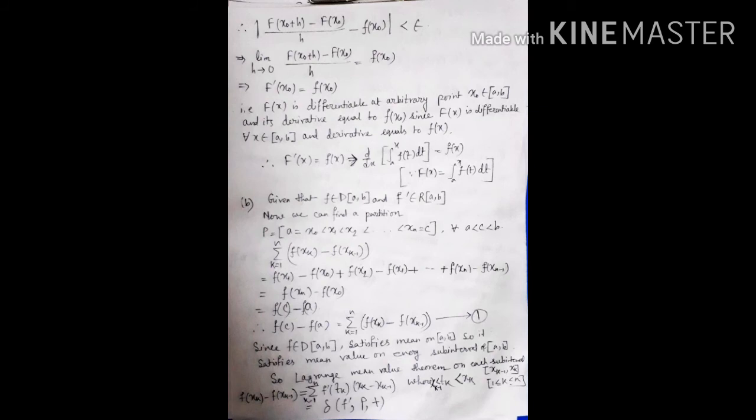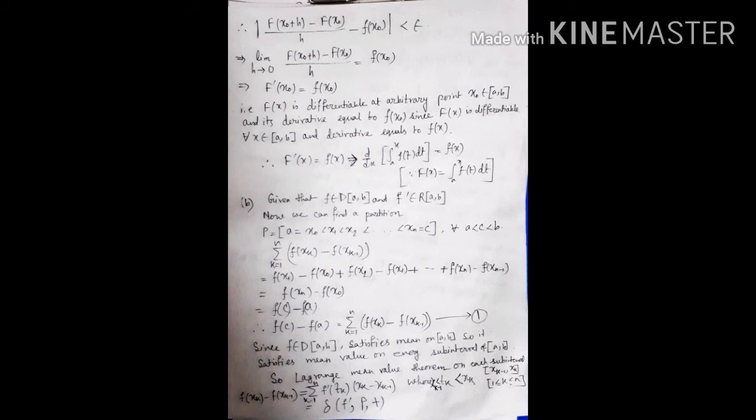Now summation F of xk minus F of xk minus 1, k equal to 1 to n. We can write it, putting the value of k, as F of x1 minus F of x0 plus F of x2 minus F of x1 plus dot dot F of xn minus F of xn minus 1. Cancelling the same terms, this is equal to F of xn minus F of x0.